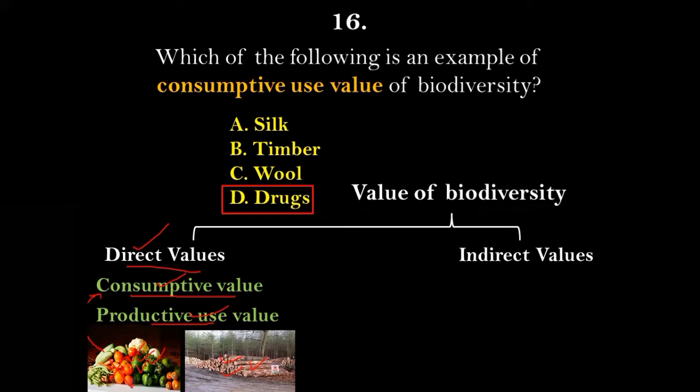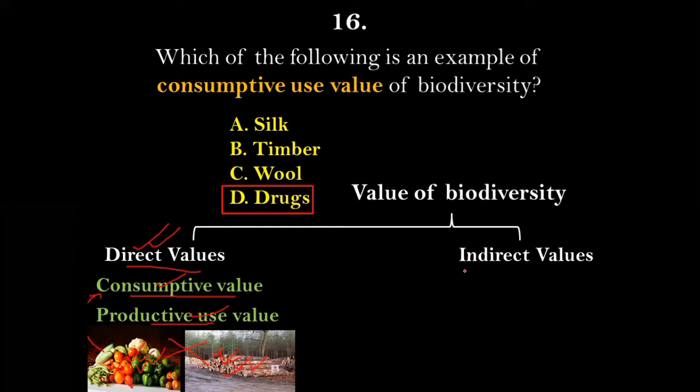Same has to do with the timber extract as well. We are getting benefited, our economy is being boosted because of the export of this timber product, but only after killing the trees. So under the direct values of biodiversity, we may get benefited, we may get values of biodiversity, but at the cost of other biodiversity, that is by killing or harming the biodiversity again.